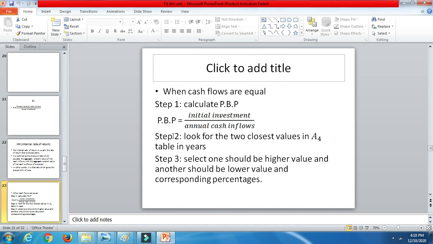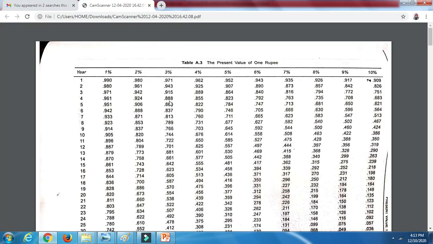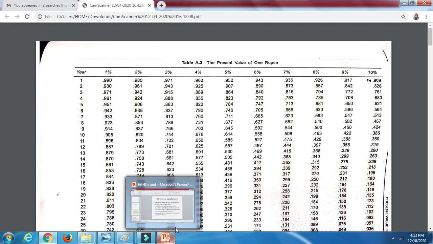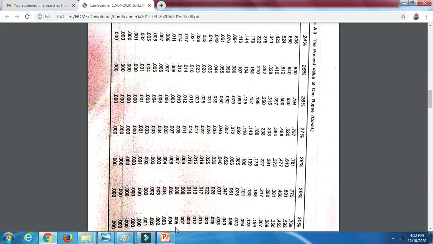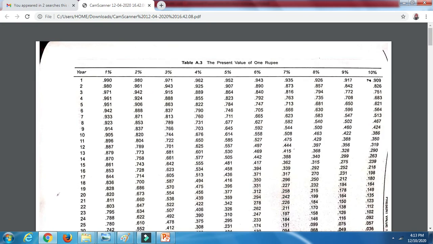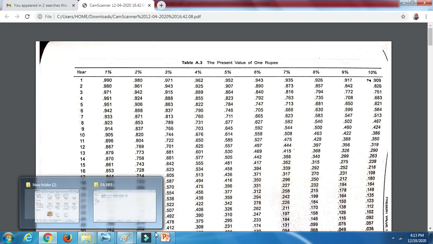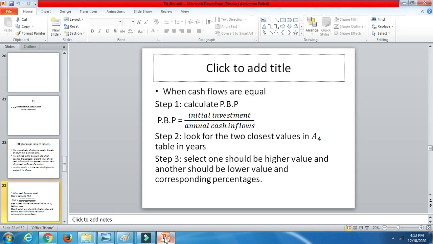As I said from the beginning, there are two methods: when cash flows are equal and when cash flows are not equal. When cash flows are equal, these are the steps you need to follow in IRR. The very first step is to calculate the payback period. The second step is to look for the two closest values in the A4 table in year 4. These are the table values I have already given you, and they are very important for calculating NPV and PI problems. So this was the question, with the steps as we were discussing: calculate the payback period.